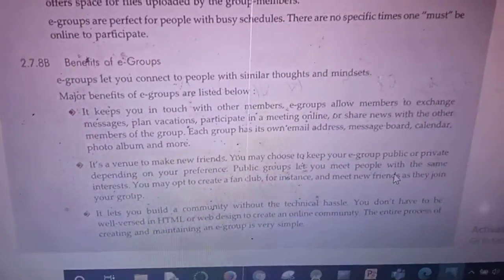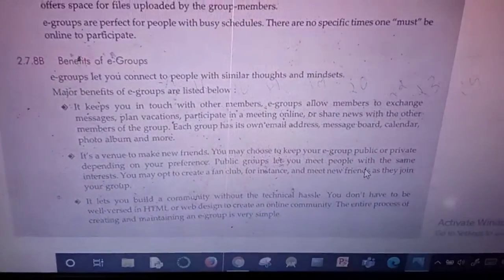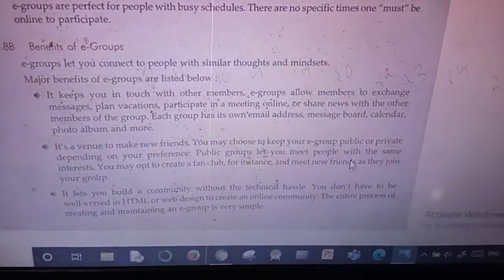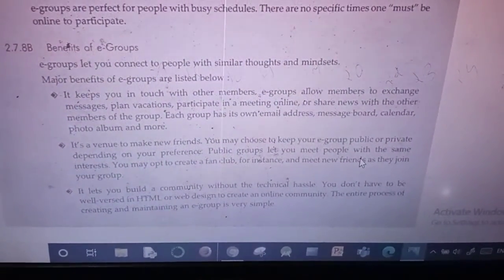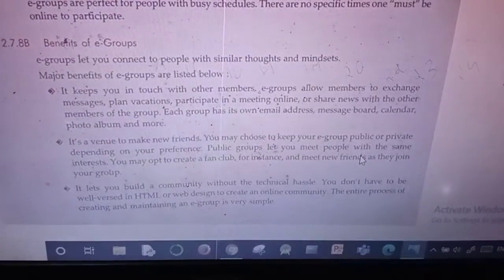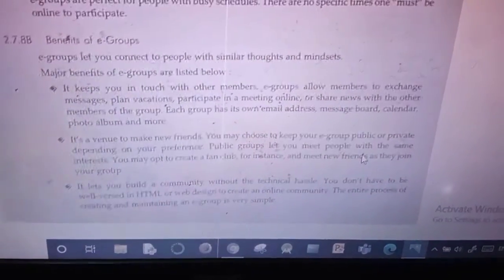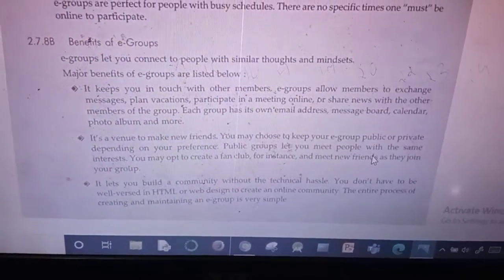Then we need to study the benefits of e-group. These are the features we have already seen. The first benefit is that it keeps you in touch with other members. E-groups allow members to exchange messages, plan vacations, participate in a meeting online, or share the news with the other members of the group. Each group has its own email address, message board, calendar, photo album, and more.